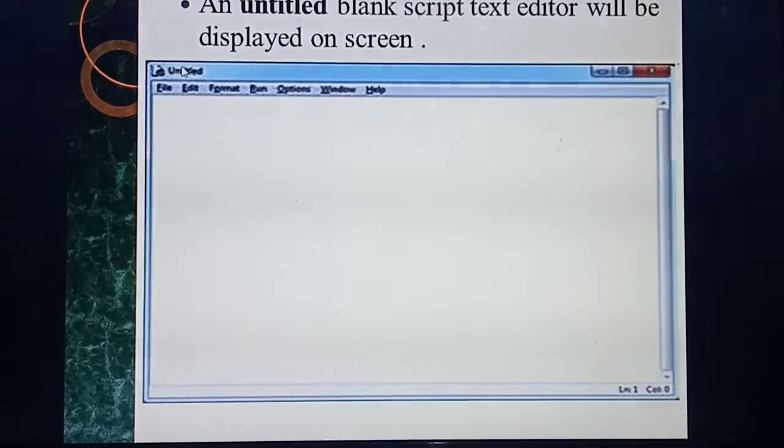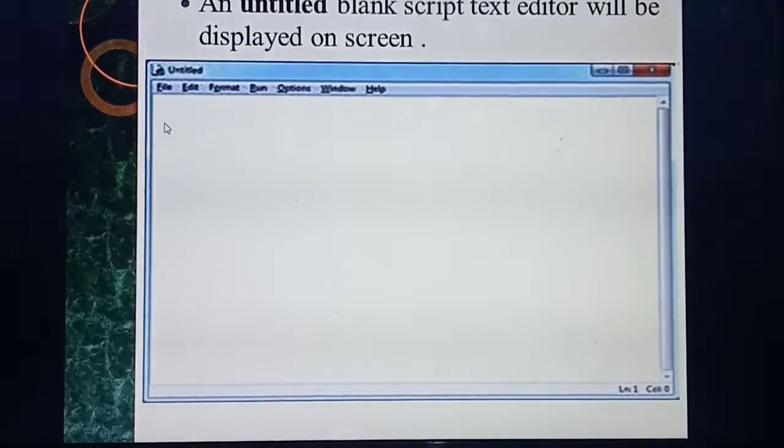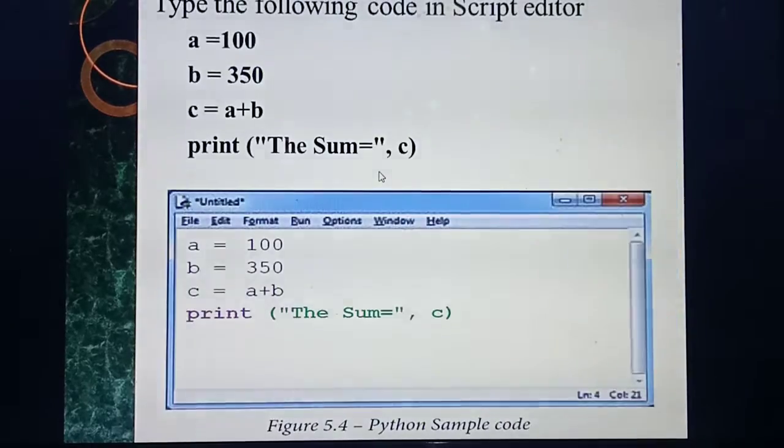If there is no name, the title bar will display the name Untitled. See, here they are displaying Untitled, so you are not giving any title. So first you need to click the File menu, and from the File menu select New File. What's the shortcut for New File? Control N. Once you do that, the screen will open. This is called the script text editor. Here only you are going to write the program.